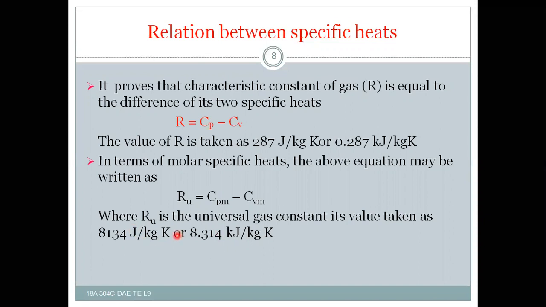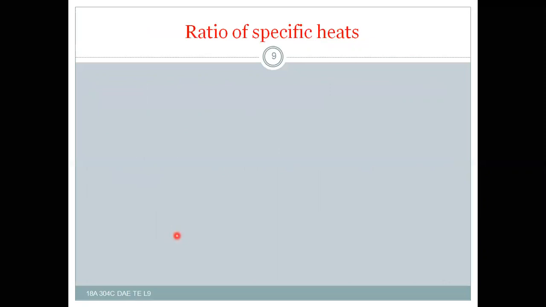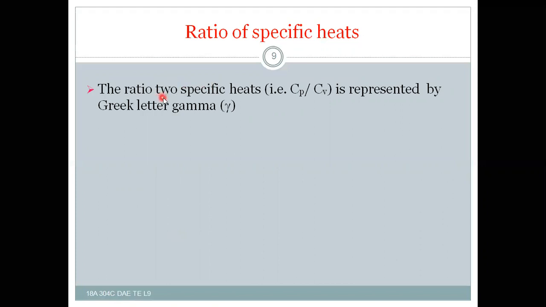Okay. Next, the ratio of specific heats. The ratio of two specific heats, that is Cp and Cv, is represented by the letter gamma, which is called the adiabatic index.